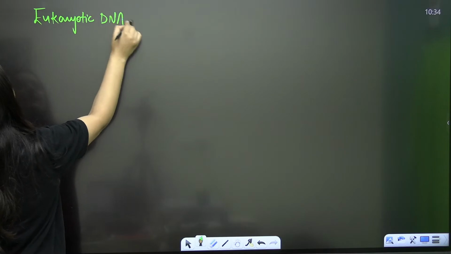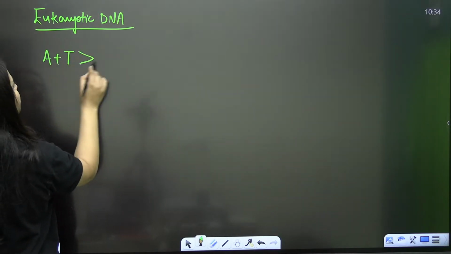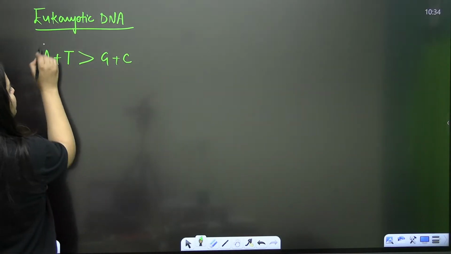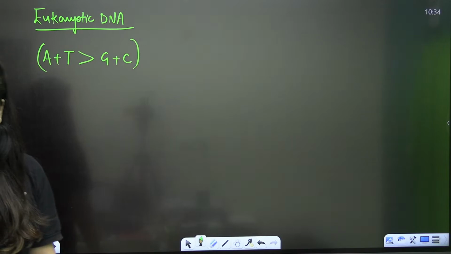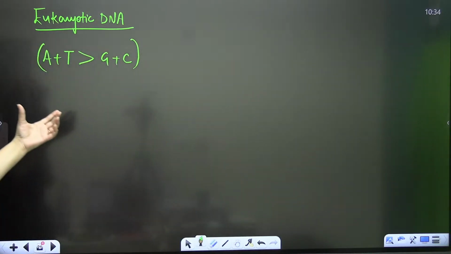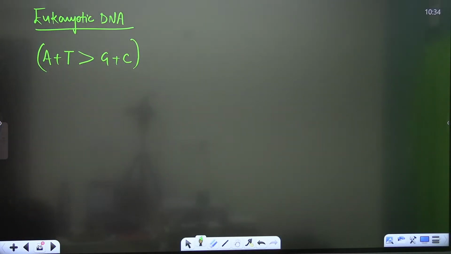In eukaryotic DNA, adenine plus thymine is always more than guanine plus cytosine. Do you know that? This is the case in eukaryotic DNA. The amount of adenine plus thymine is always more than the concentration of guanine plus cytosine. Is that clear? We have to solve some questions on the basis of that.